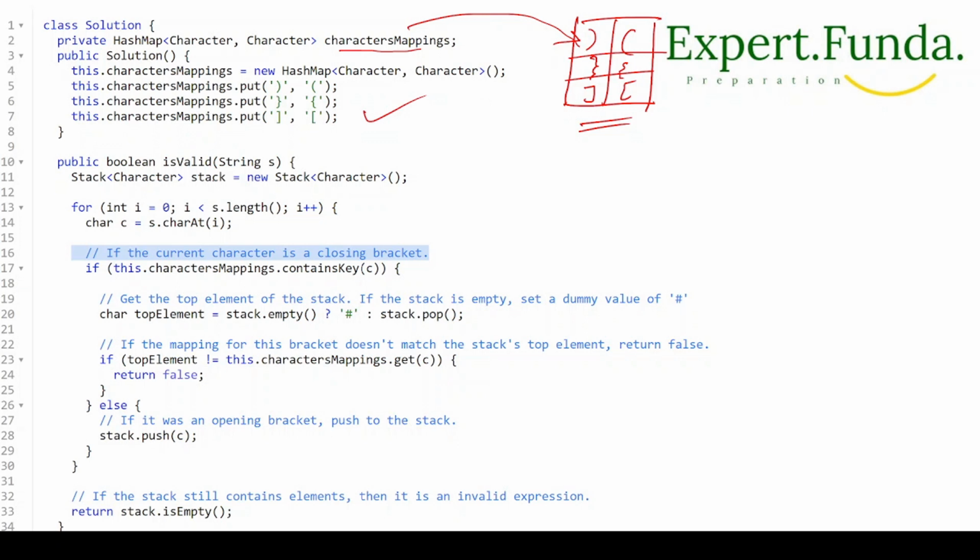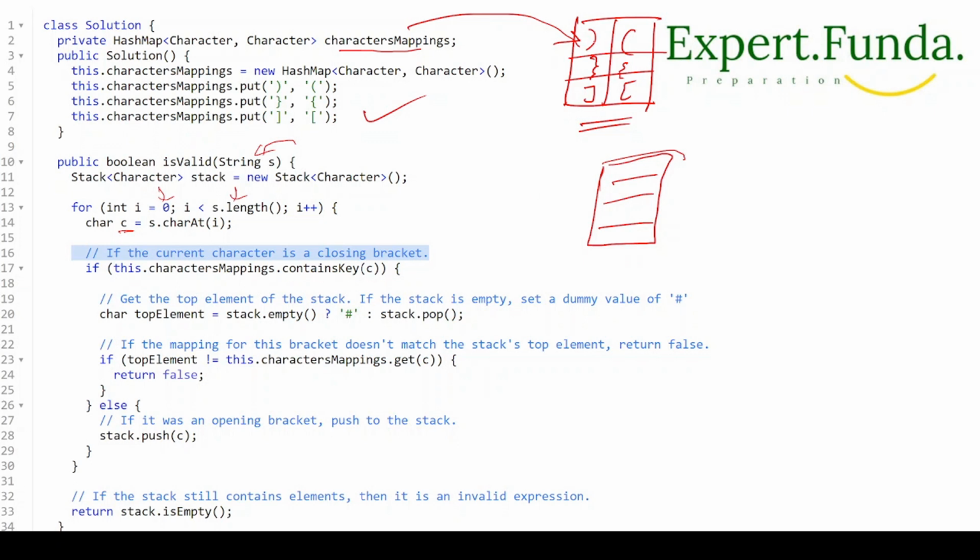Now coming back to the valid function, we will pass a string s into this function. What we will do, first of all, is get a stack. This is your stack, as you have already seen in the previous example. On this stack, we'll go through the string, all the characters from index 0 to its last length. So character at i, we will get character c. Each time we will check on the mapping.